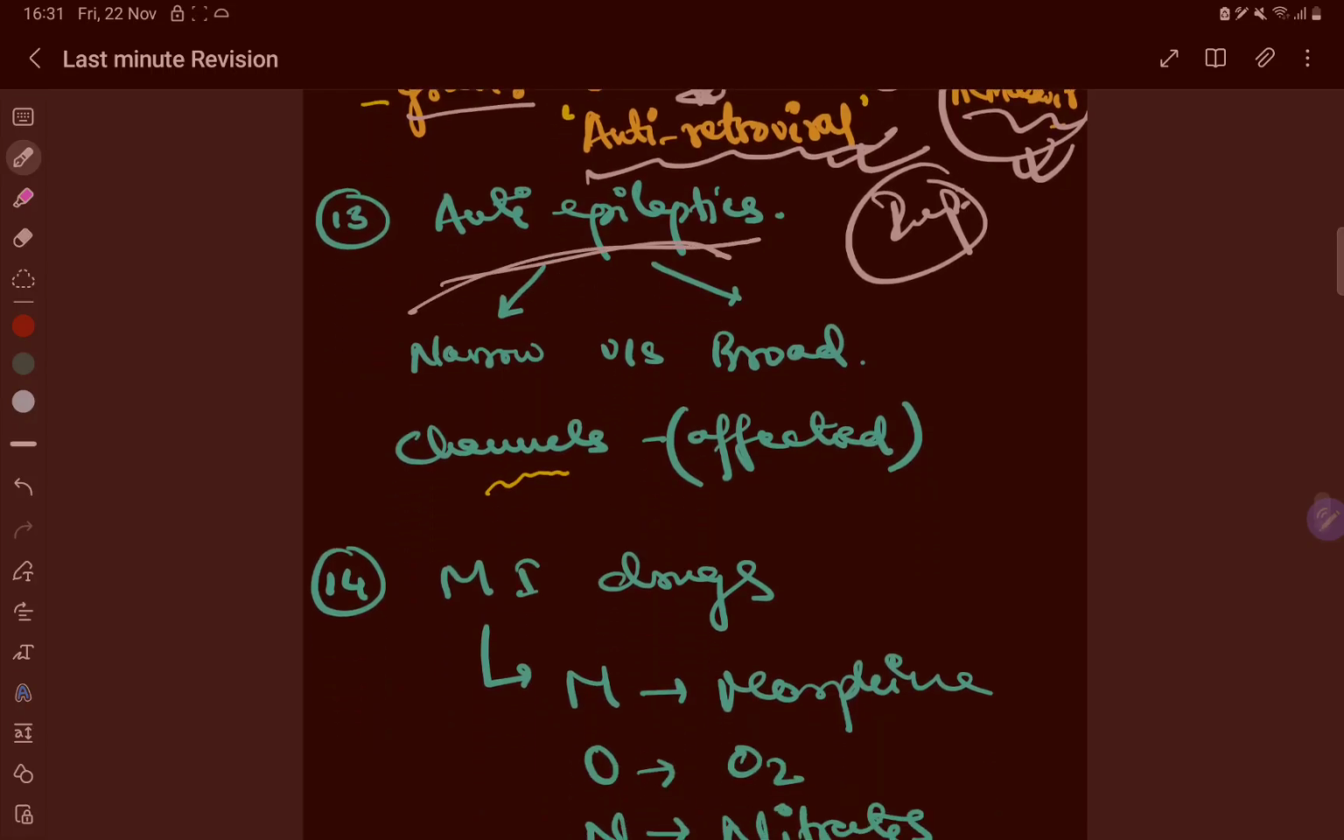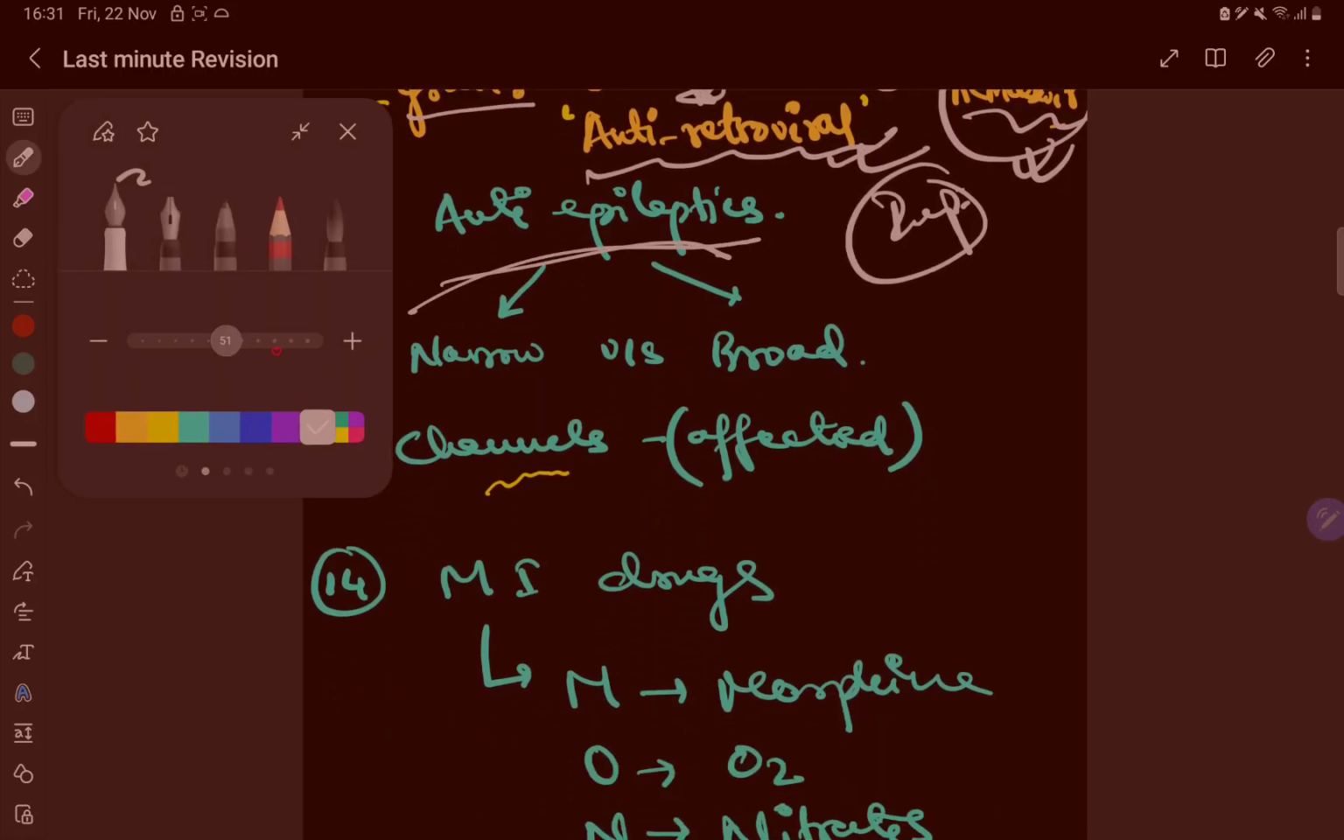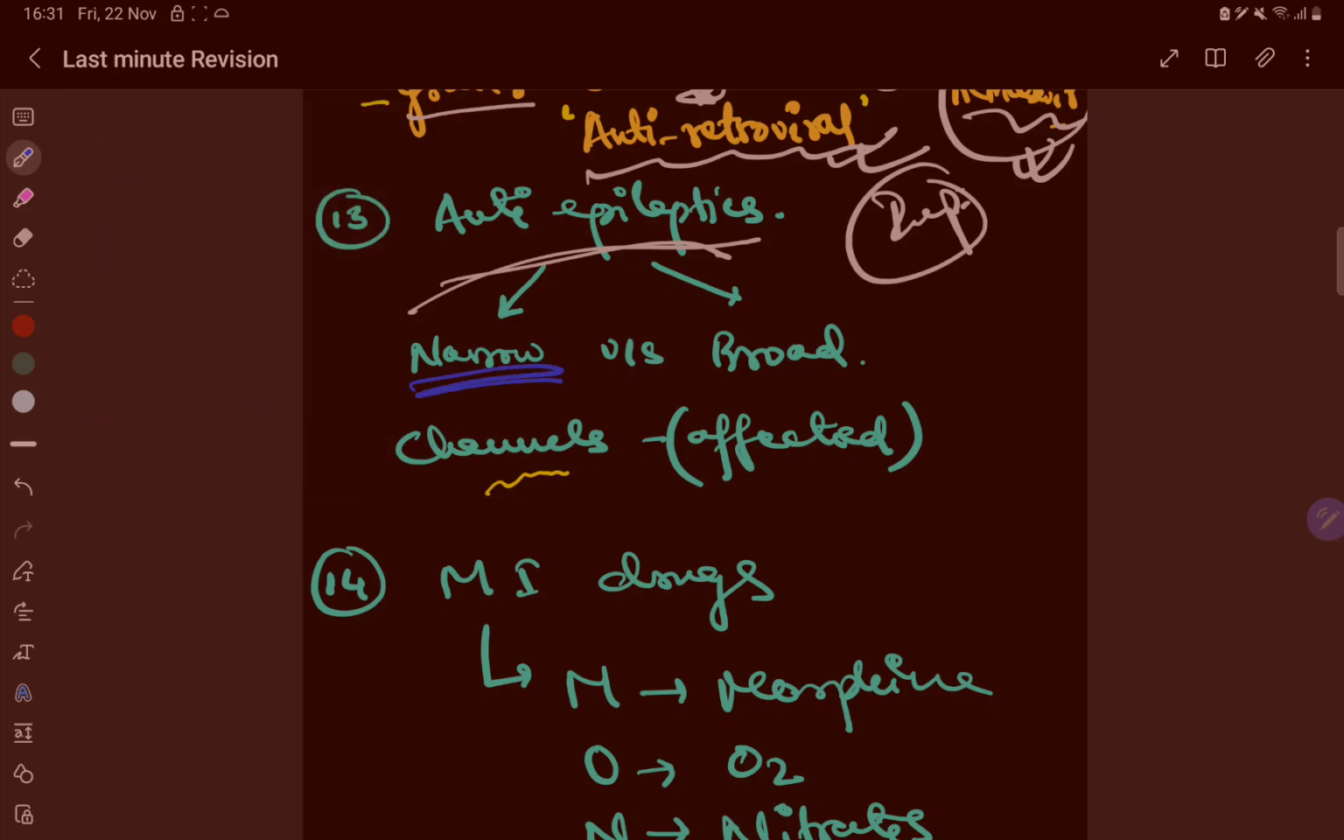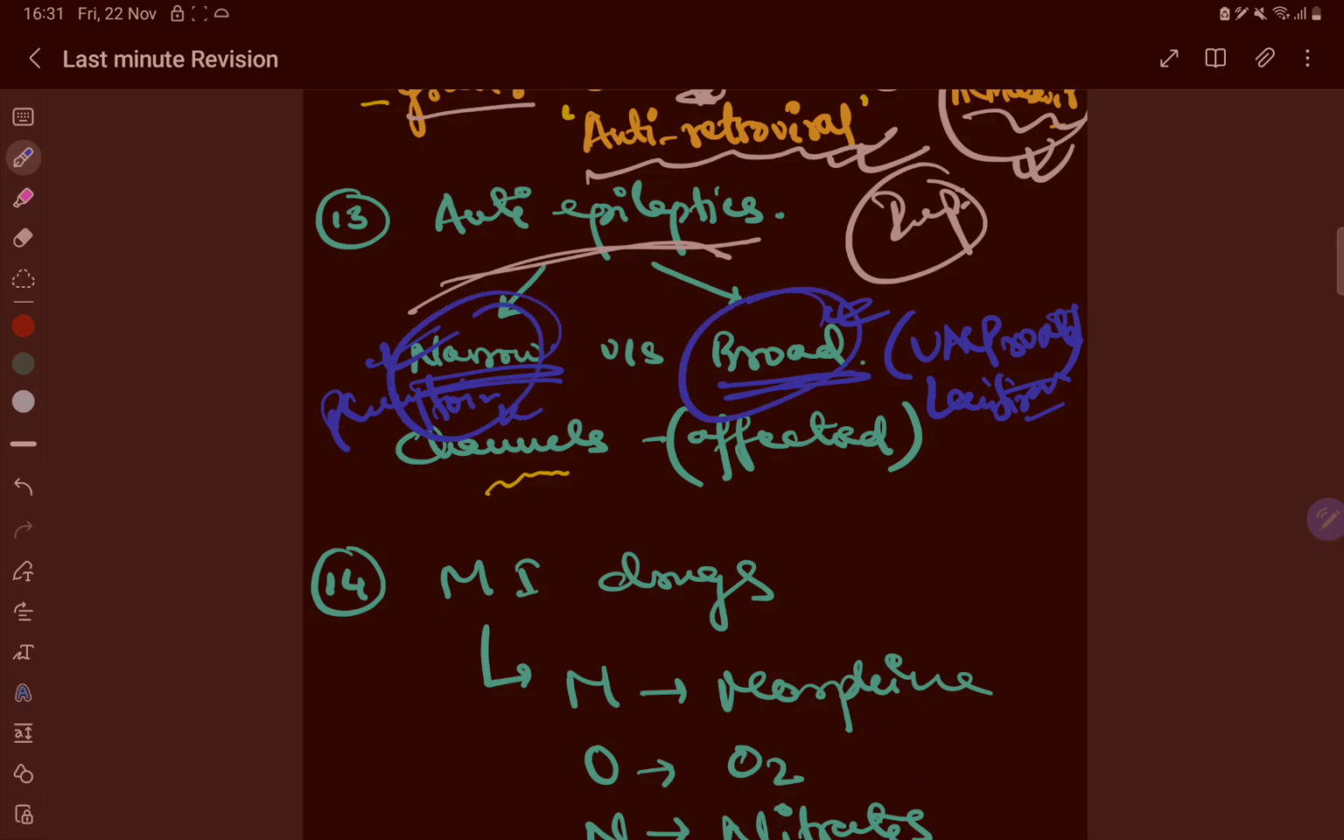For the anti-epileptics, again, it may be narrow spectrum anti-epileptics and broad spectrum anti-epileptics. Remember, broad spectrum anti-epileptics include valproate, levetiracetam and all. Narrow spectrum will include phenytoin and other drugs. There are many drugs, okay. So narrow and broad spectrum anti-epileptics are important. Which channels they are affecting, sodium, beta blocker, potassium, calcium.